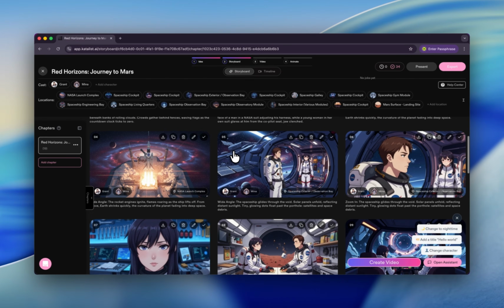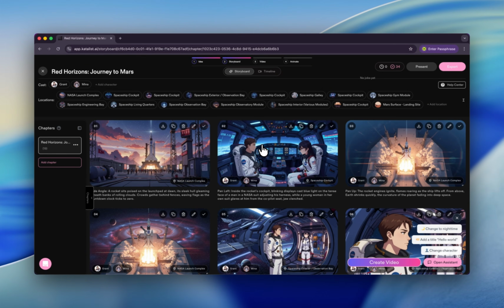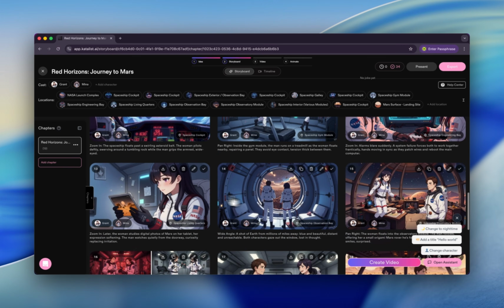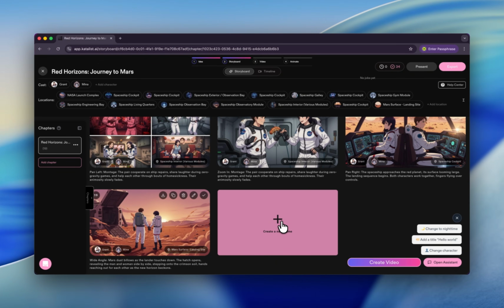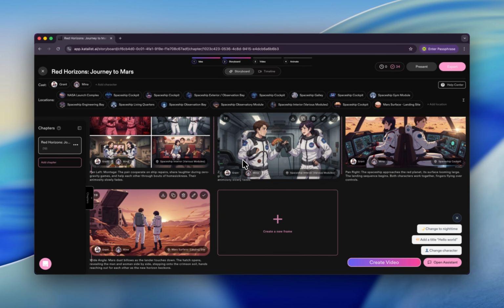And now we are generating the full images already. And to my surprise, it keeps the consistency of the character. Check it out, this girl and this face. Oh my god! And we finally can make the consistency, and we are able to create a new frame even. And when you drag it, you can change the sequence of the video.